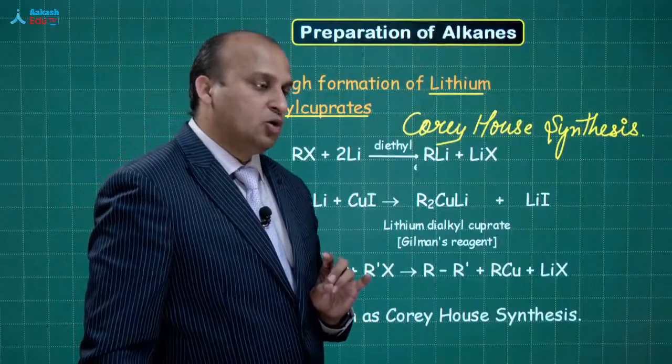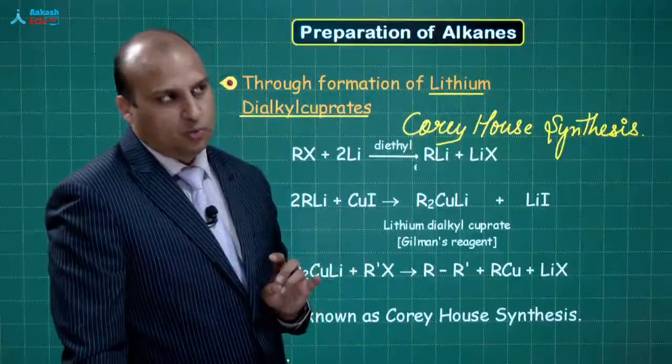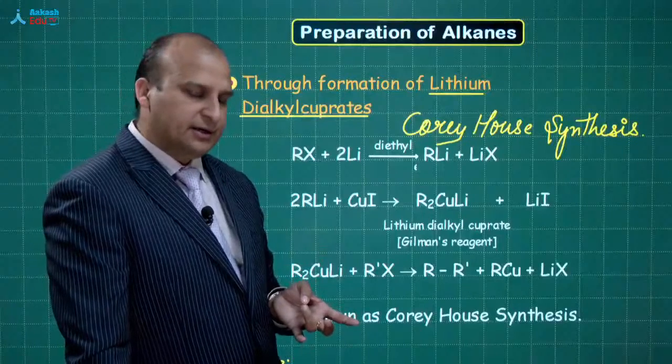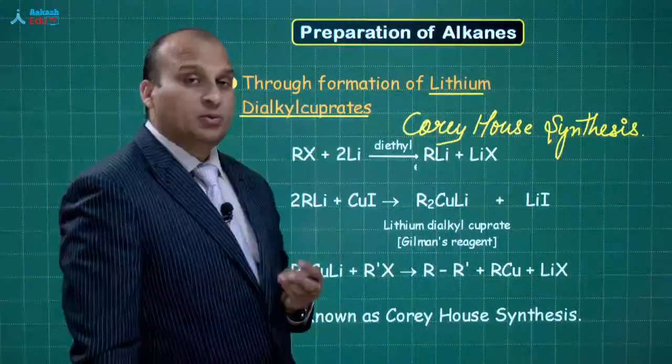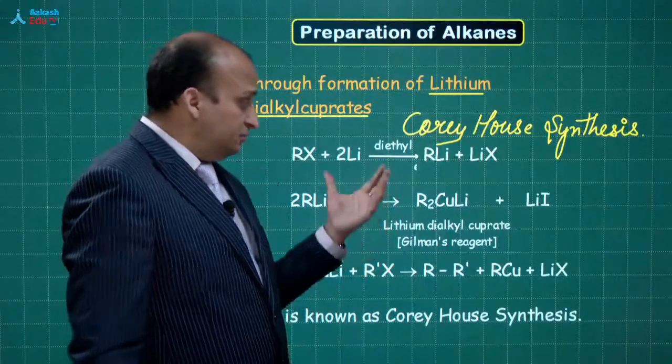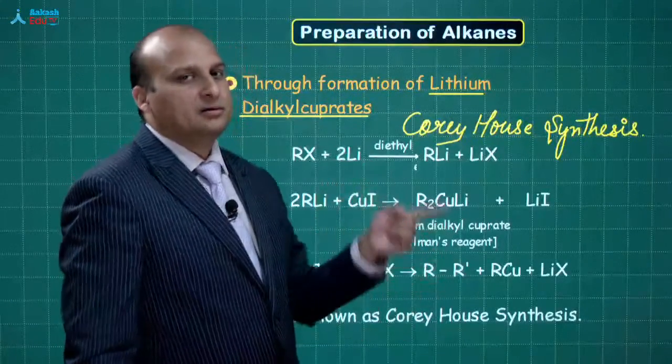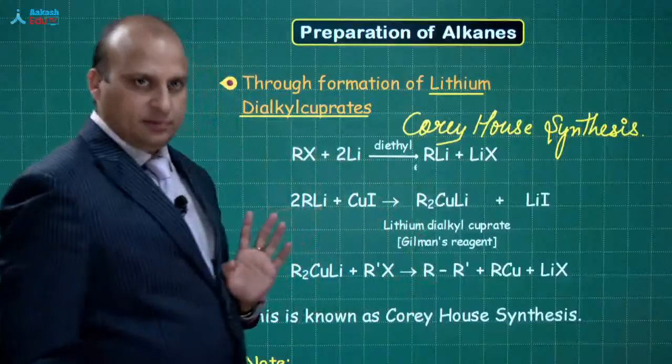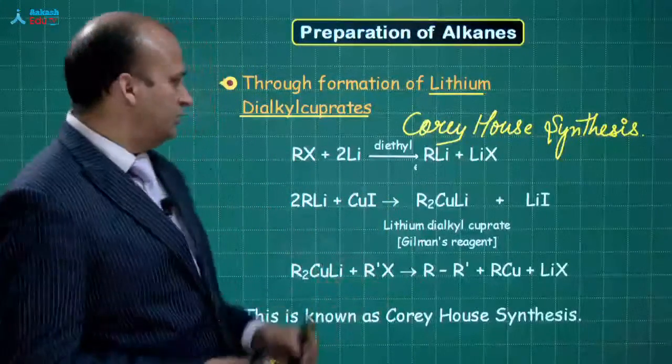What about Kolbe's electrolytic method? No. What about decarboxylation? Yes, you can get unsymmetrical alkane. What about Wurtz reaction? No, you cannot get unsymmetrical alkane. By this method, you can get unsymmetrical alkane. So, the benefit of this process is, okay.